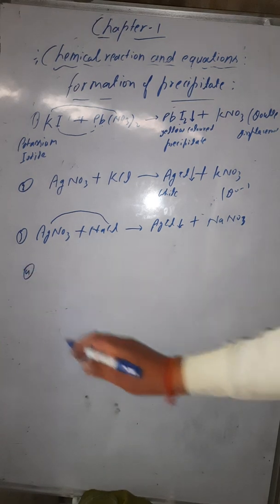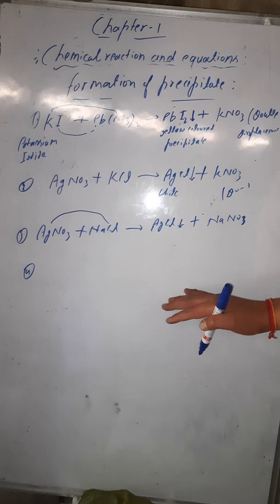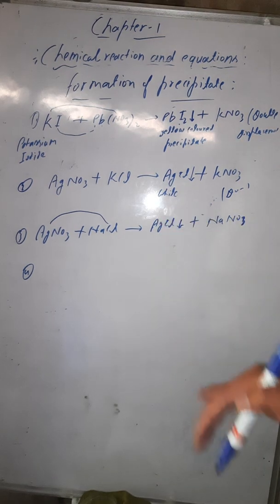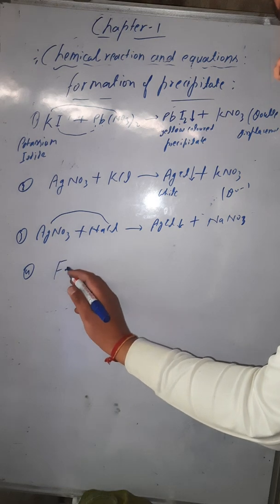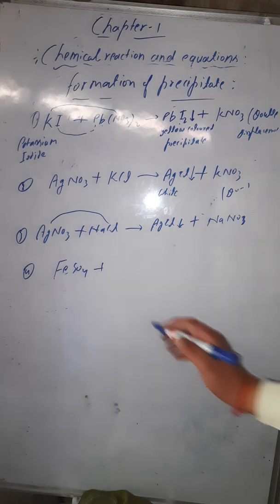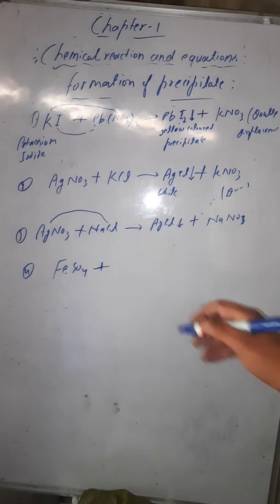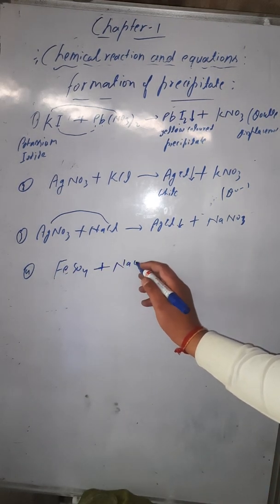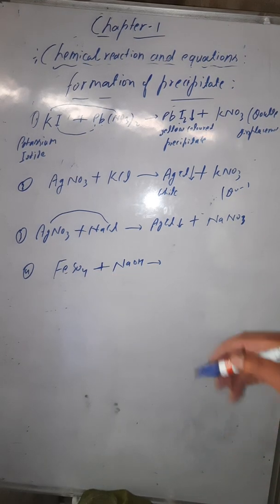Now a fourth example you can take here. Let's say ferrous sulfate, you can take the ferrous sulfate and sodium hydroxide reaction. Ferrous sulfate is FeSO4, or you can write iron sulfate, and it is reacting with sodium hydroxide. When these two are reacting with each other, what will they form?